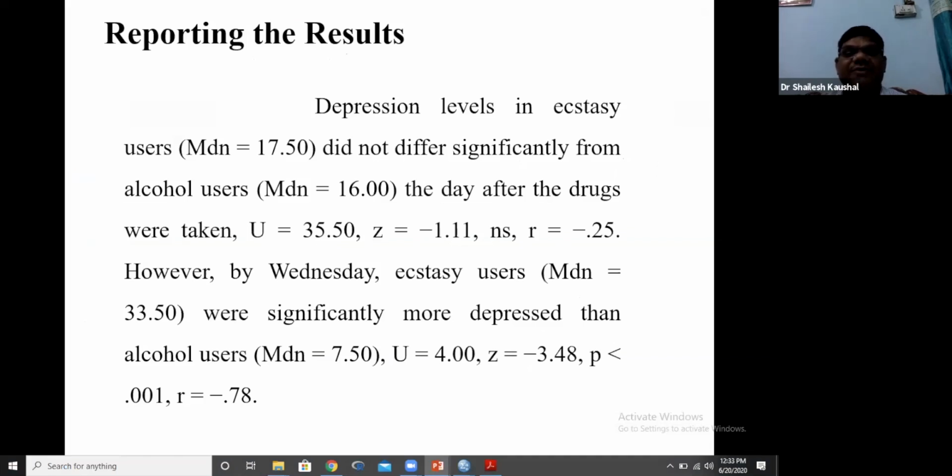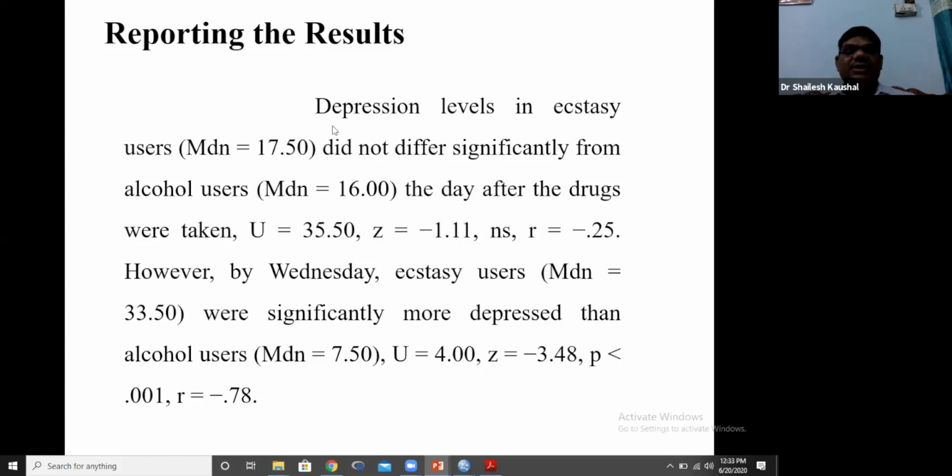One: depression levels in ecstasy tablet users, median 17.50, did not differ significantly from alcohol users, whose median was 16, the day after the drug was taken, with the U value as shown, the Z value -1.105, and not significant because the p value is greater than 0.05, and the effect size is this. So we will interpret only these 4 lines.